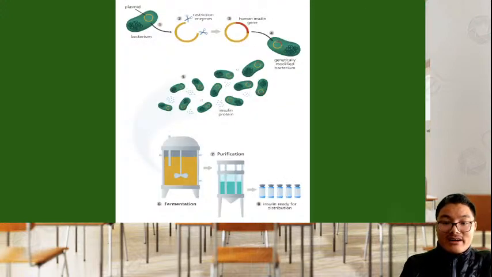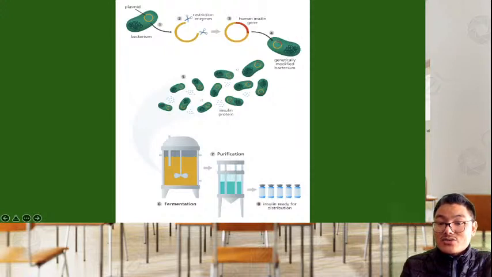And this picture is giving you clear information. First there is isolation of plasmid DNA from the bacterium, right? It is cut with the same restriction enzyme, and there is joining of the human insulin gene. The human insulin gene is obtained from a human cell, such as in the blood, or from other cells. So the human insulin gene is combined with the vector DNA cut with the restriction enzyme, and now this is your rDNA.